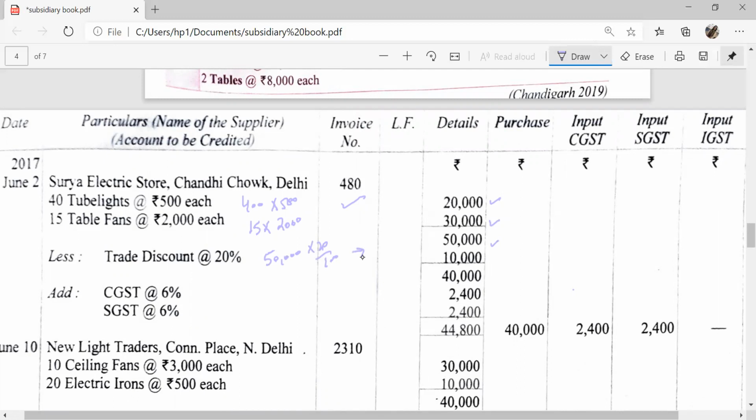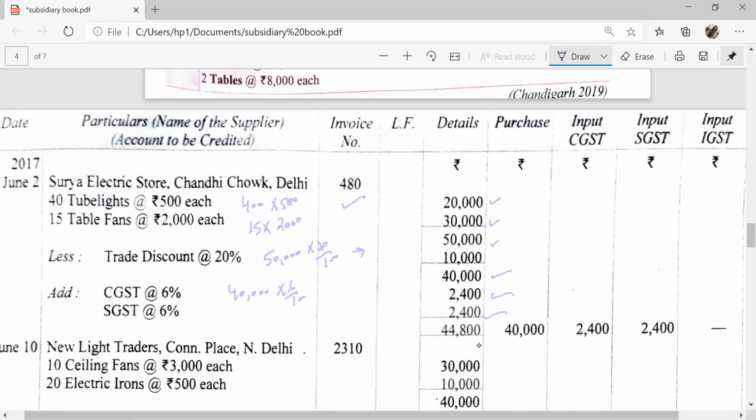After deducting trade discount, we calculate the CGST and SGST. CGST and SGST will be calculated on 40,000. 40,000 into 6%, 2,400 is CGST and 2,400 is SGST, and the total amount is 44,800.